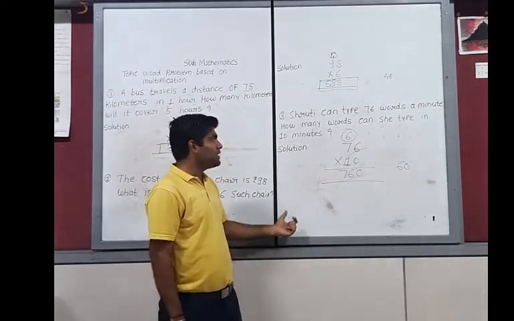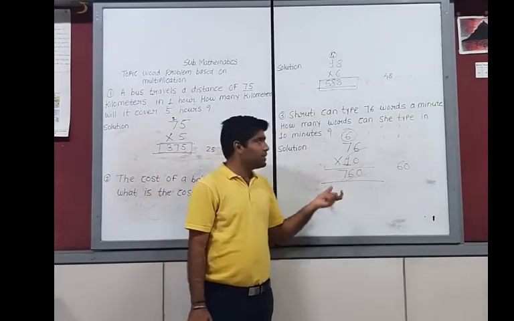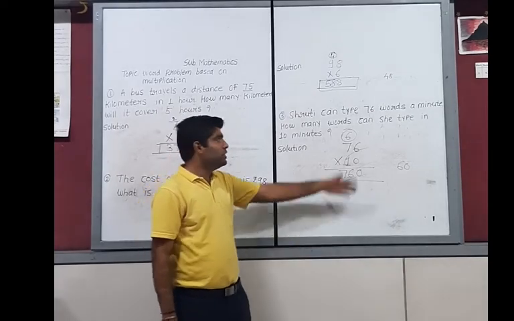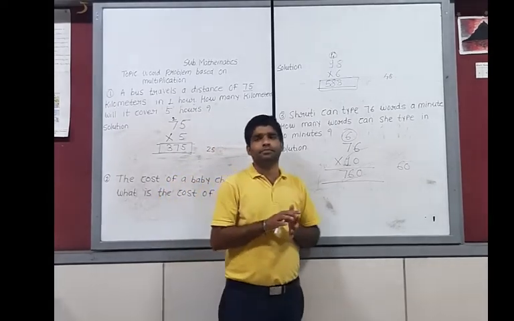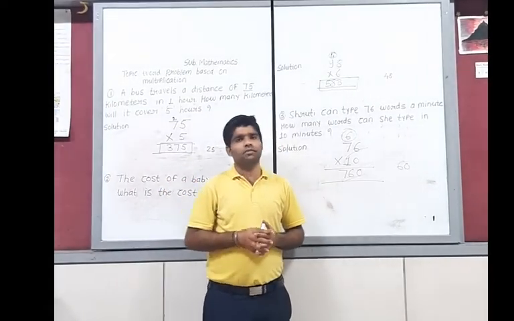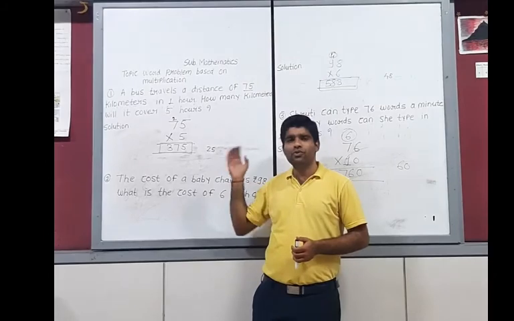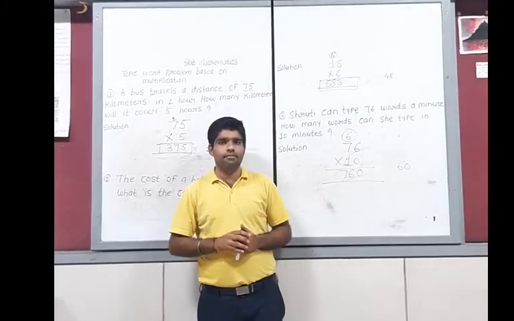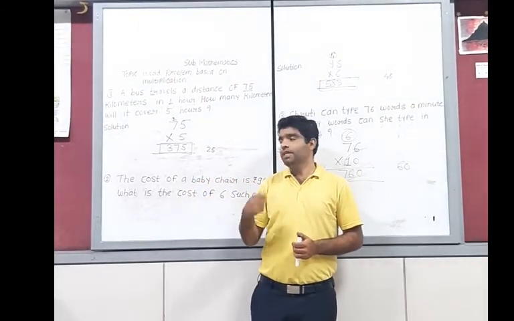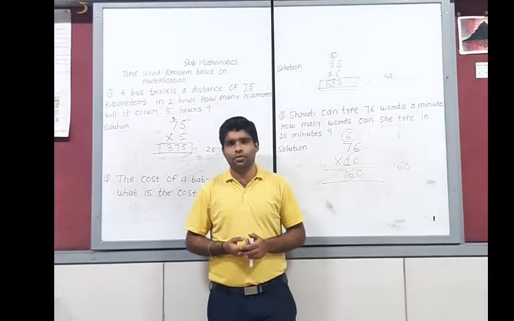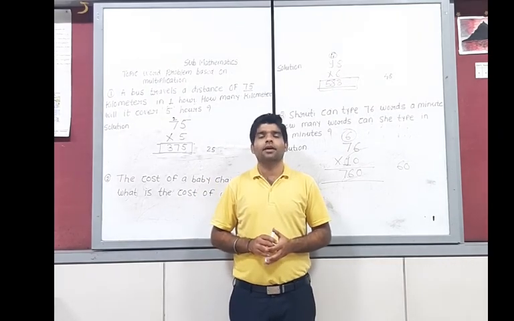It means you have to write down the last line: how many words can she type in 10 minutes? Shruti can type 760 words in 10 minutes. Okay, this is the way we have to solve word problems. First of all, we have to write down the given condition and we have to use simple multiplication. We have to use the very simple multiplication table. Hope everyone understood the concept that word problems are actually based on simple multiplication. Okay, and the next topic we will start in the next video. Have a nice day.